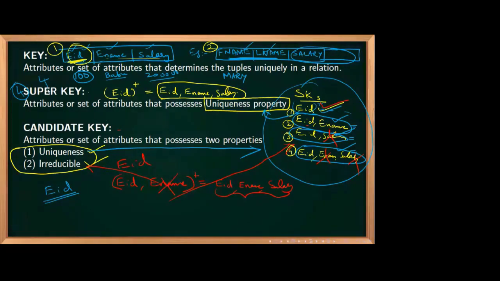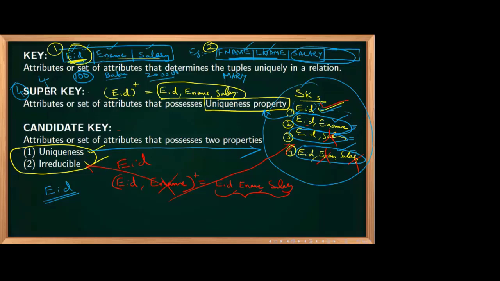Now I will tell 2 statements. You have to tell whether it is correct or not. You just type Y or N, yes or no. All the candidate keys are super keys. Is it correct? Exactly correct. All the candidate keys are super keys. Whether all the super keys are candidate keys? No. Exactly, you understood correctly. So all the candidate keys are super keys.